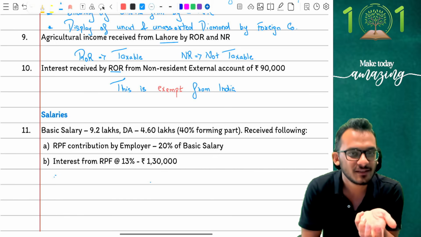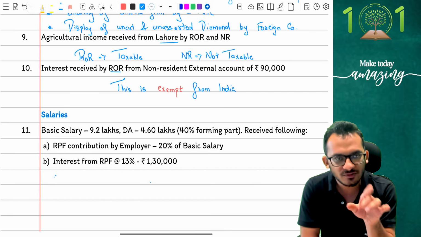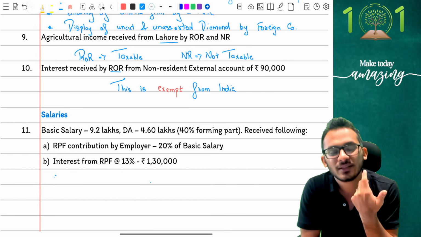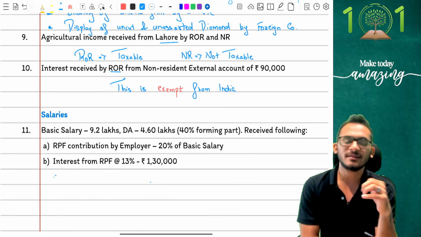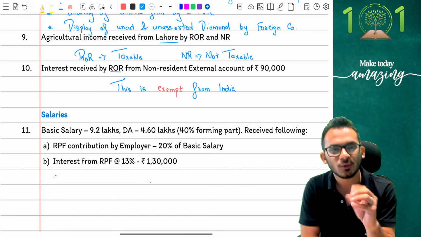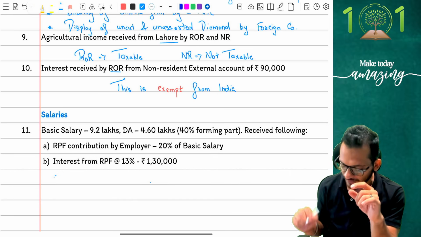When the NRE income itself was exempt, technically my income is now 0. With my income itself being 0, there is no reason for me to file a return in India. I can straight out say the whole income is exempt, no return to be filed, matter over. That's the impact here.